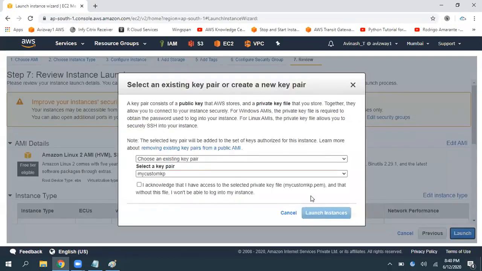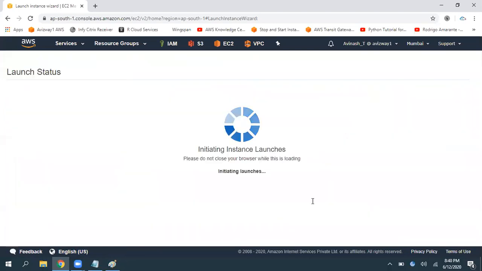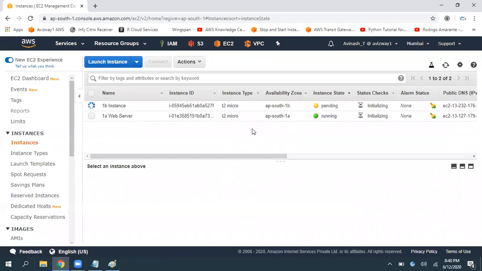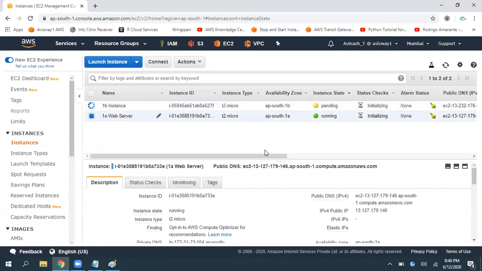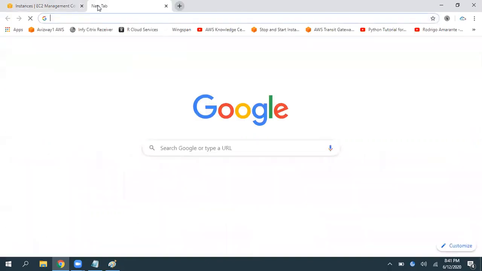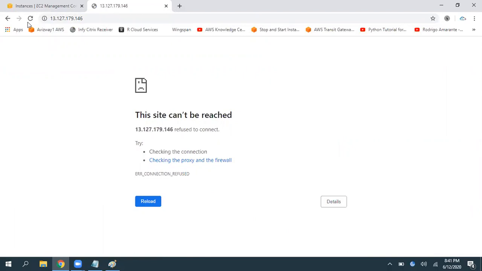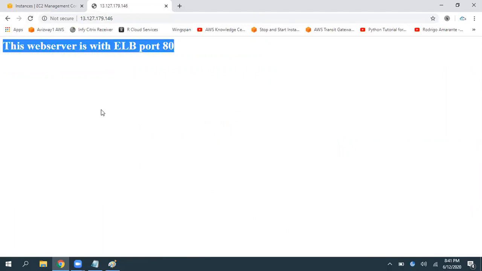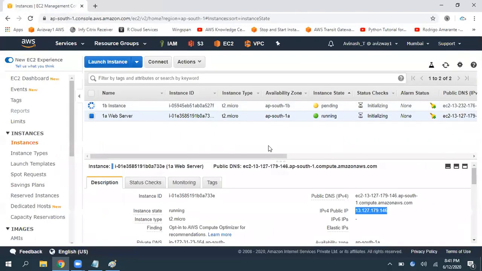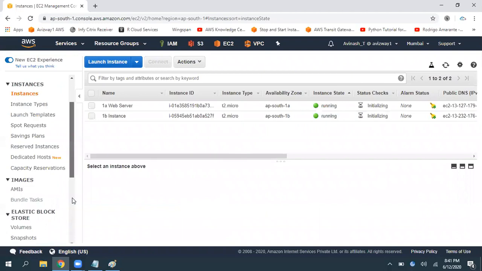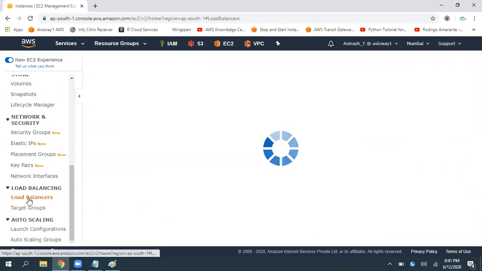Click on launch. Click on launch instance. Click on view instances. Now both the instances are going to be ready. Now we should get that output in a minute. All right, so we got that web page from instance 1A, and instance 1B also delivers that. Right, now let's go to load balancer.